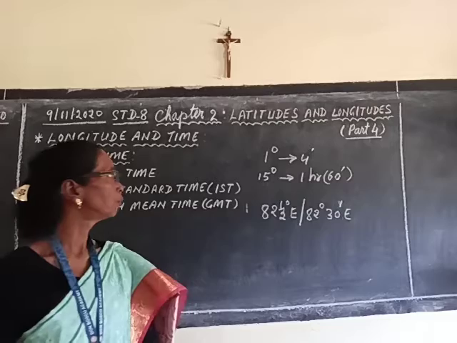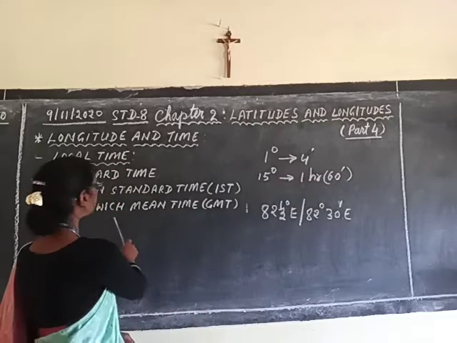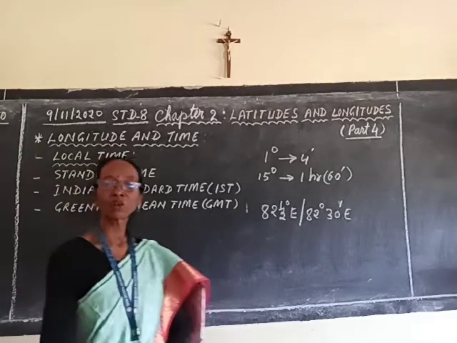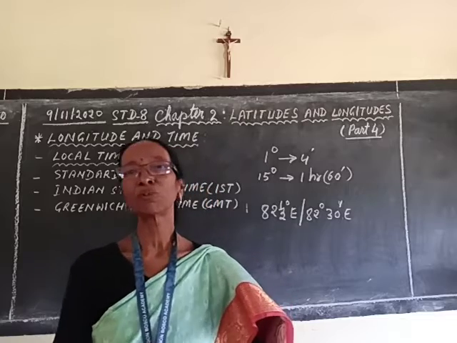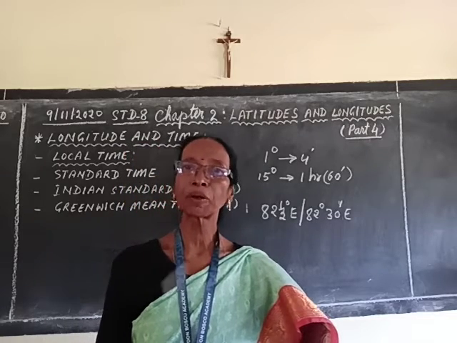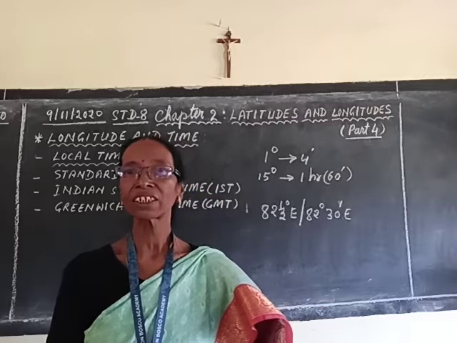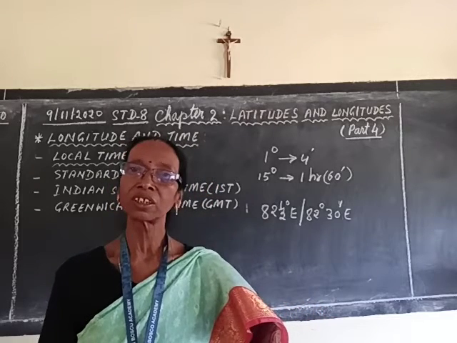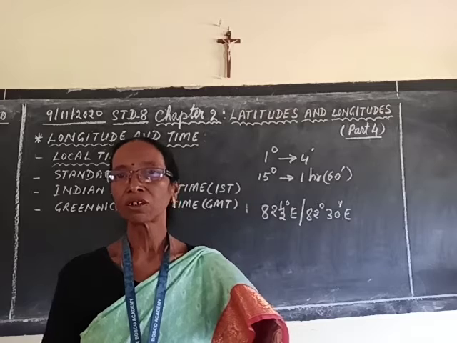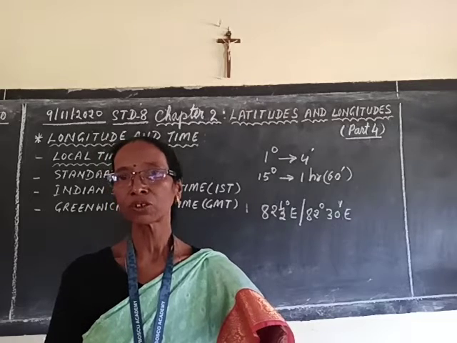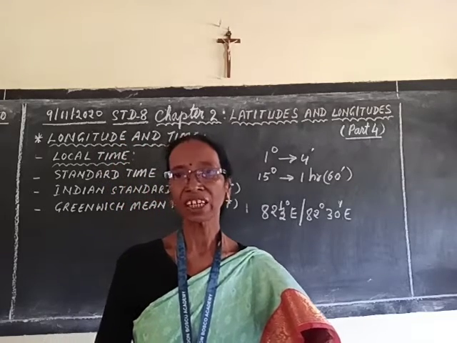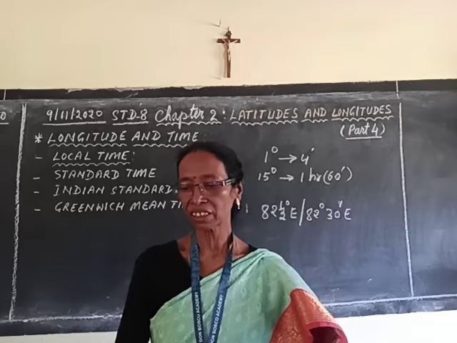And what is the importance of the Greenwich Mean Time? This is the local time at Greenwich Meridian. And with the help of this Greenwich Meridian, we can calculate the time for any place of the world, if we know the position of the place or the longitude, which is the central meridian of that particular country.